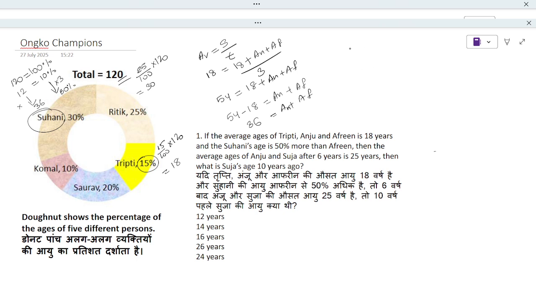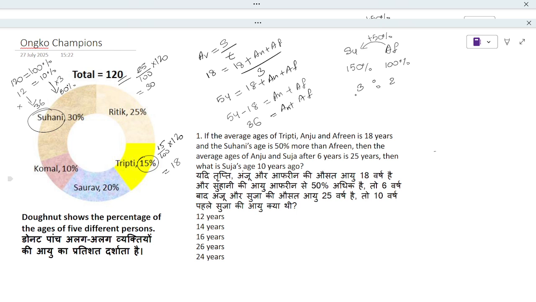So here Suhani and Afrin. Afrin, let's say 100%. Suhani is 50% more than Afrin. So 100 plus 50 will give us 150. In terms of ratio, this becomes 3 times and 2 times.